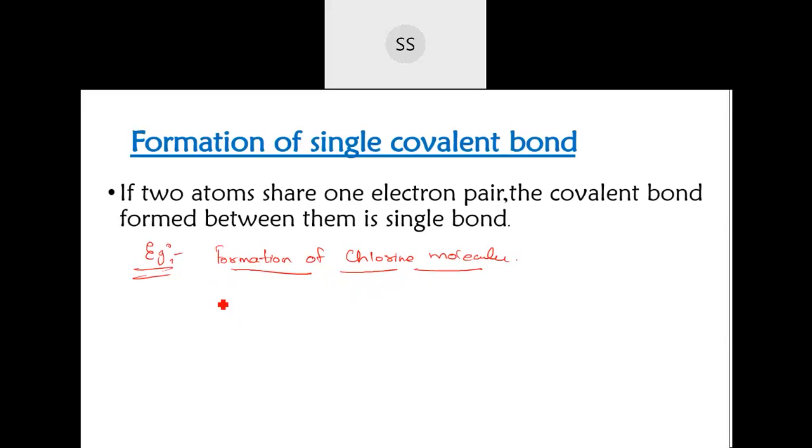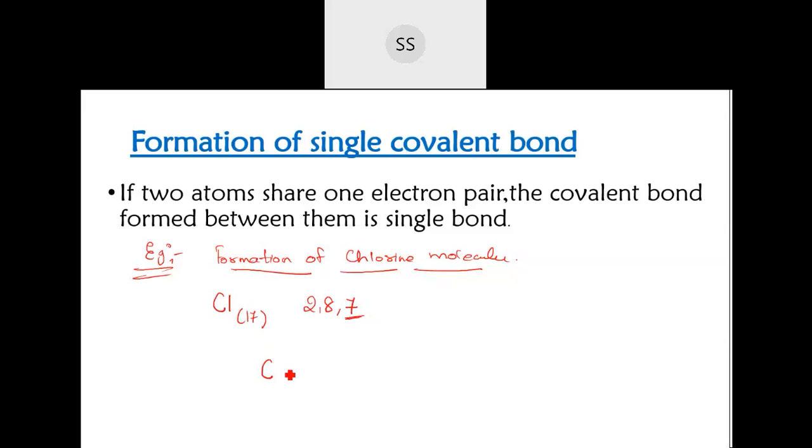Now here, chlorine atomic number is 17. We are going to make use only of the valence electrons, so write down the Lewis structure only for the electrons present in the outermost shell. Since we are talking about the formation of the covalent bond, we are going to take two chlorine atoms. Chlorine atomic number 17, so 2, 8 and then 7. Only 7 electrons are present in the outermost shell.